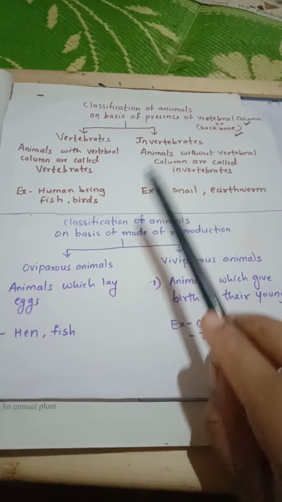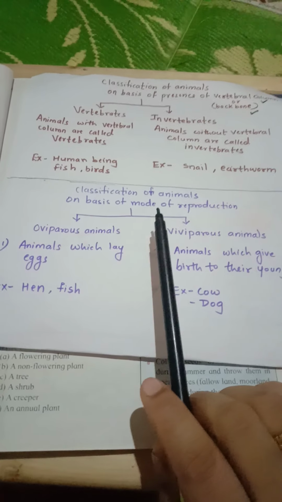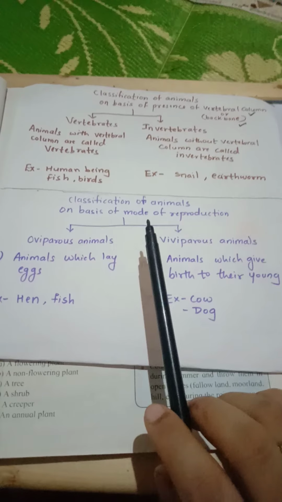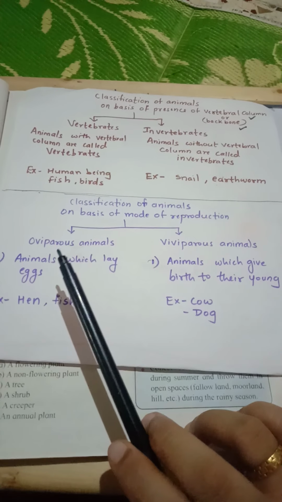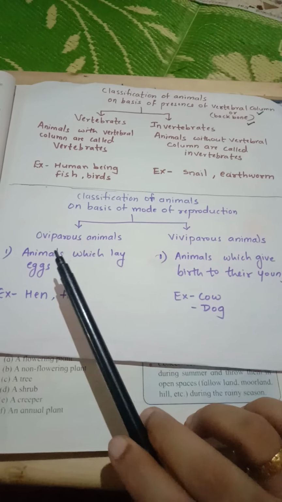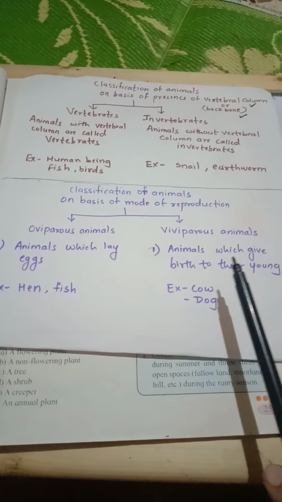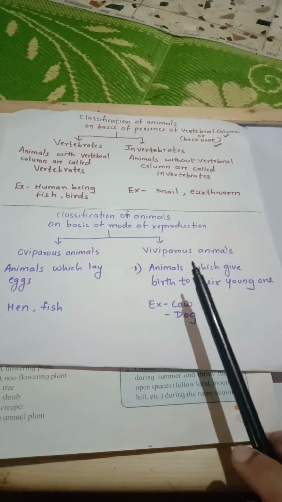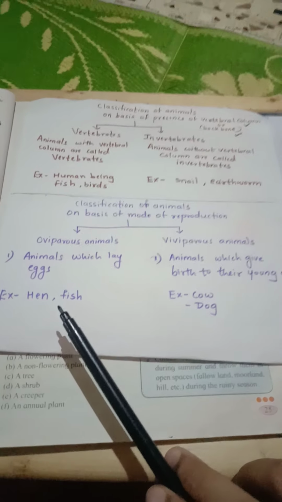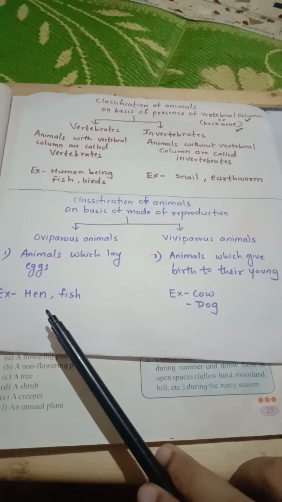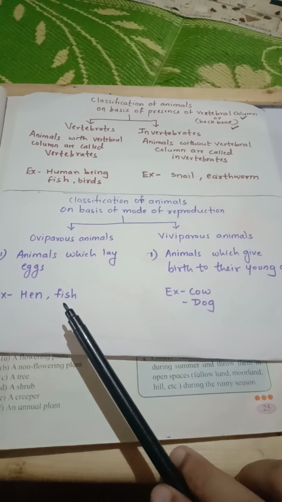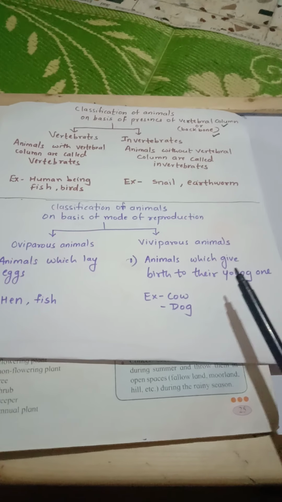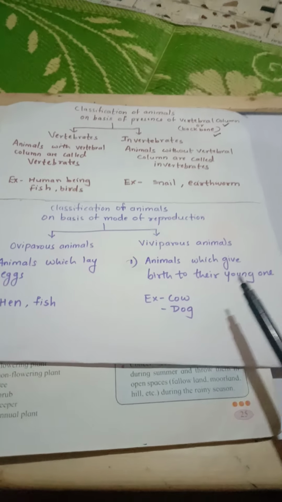Clear with this? Next, classification of animals on the basis of mode of reproduction. Animals who lay eggs are called oviparous, and the animals which give birth to their young ones are called viviparous animals. Examples of oviparous animals: hen, fish. They lay eggs and they produce the young ones. And in viviparous animals, they directly give birth to the young one.